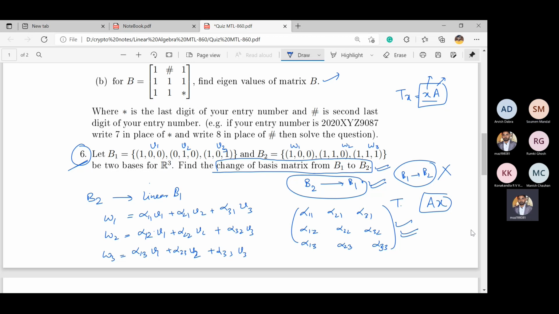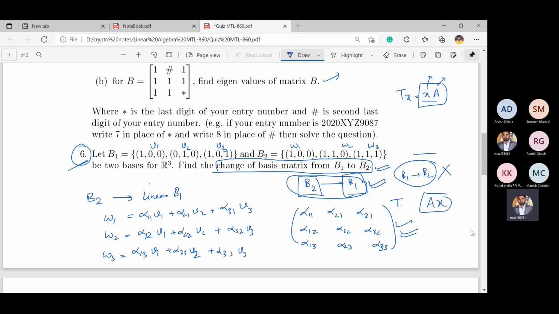Just note that, I repeat once more, you have to find the elements of the basis of B2 in the linear combination of B1, not B1 in terms of B2. I did it the opposite way at first, and maybe when I was solving it the first time, I also got a little bit confused.